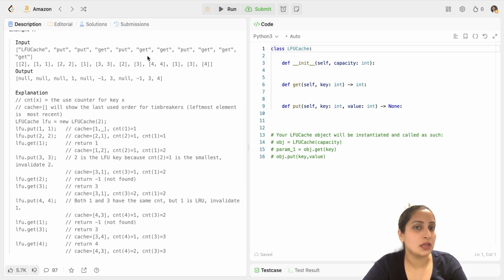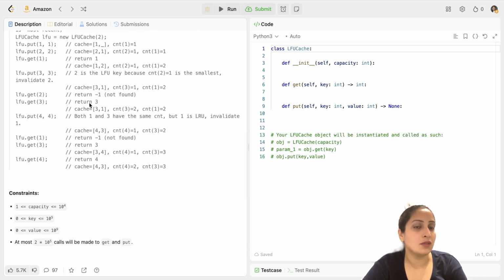Now the next operation is LFU.get(3). You have to return the value for 3, and the count of 3 would be 2 because there is a get operation also happening here, and count of 1 would be 2. Now the next thing is LFU.put(4, 4). As you can see, both count for 3 and 1 is 2.